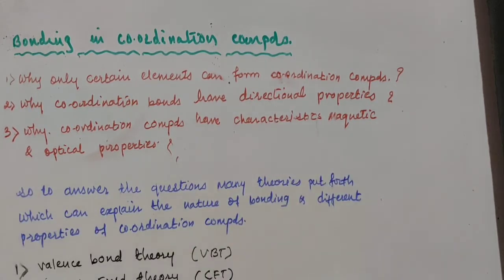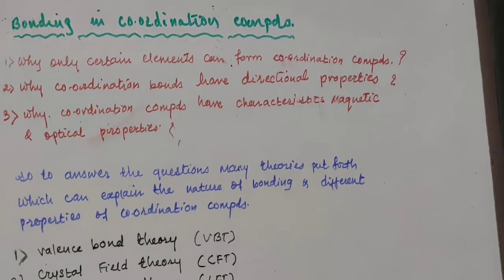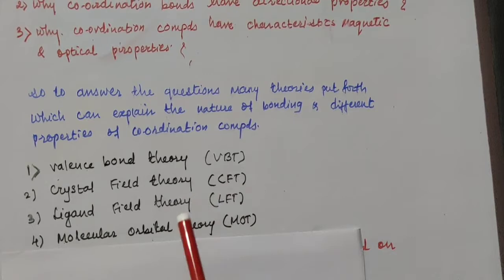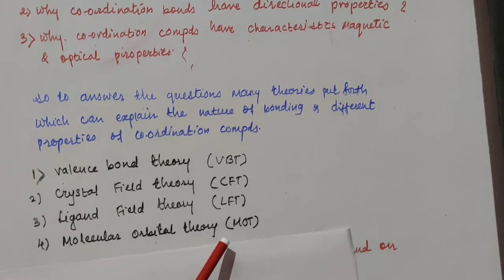There are four theories. The first one is valence bond theory, VBT. The second one is crystal field theory, CFT. The third one is ligand field theory, called LFT, and the fourth is molecular orbital theory, called MOT.